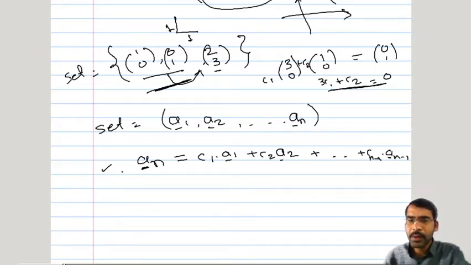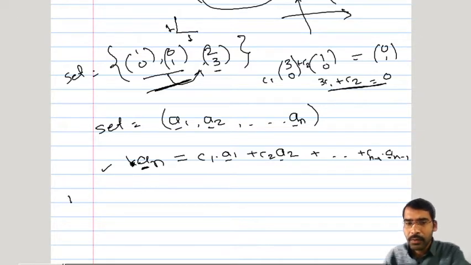Even if this linear combination is set equal to k times an, then this k can be moved here as c1 upon k, c2 upon k, cn minus 1 upon k, and these constants can be revised. So exactly an you may get, or you may get some scaled version of an. But whatever be the case, these vectors are getting combined with each other to form an bar, and therefore an bar will be dependent on these vectors.